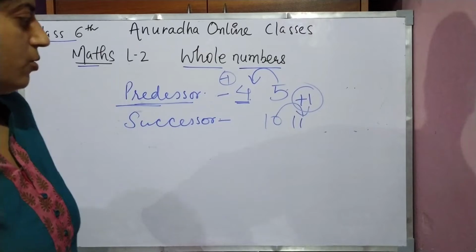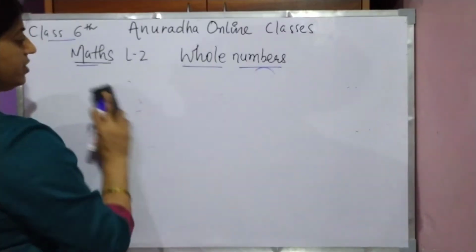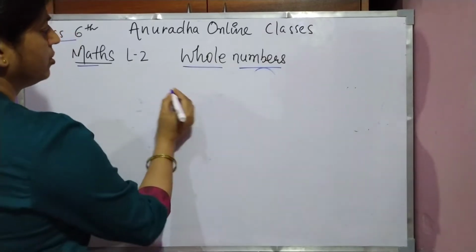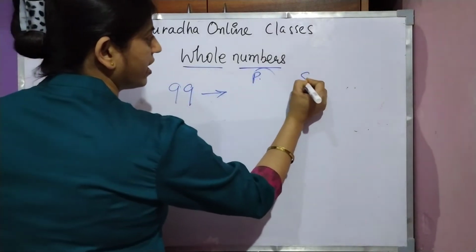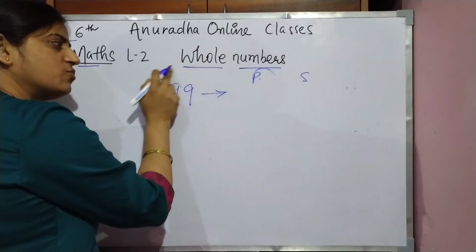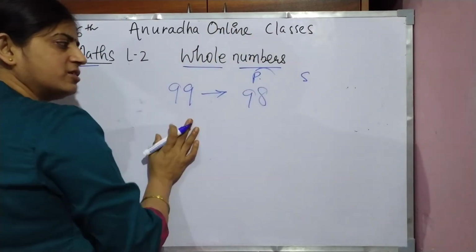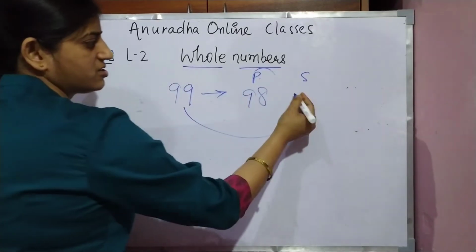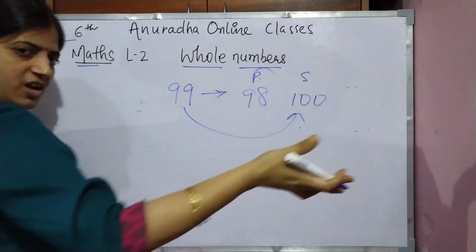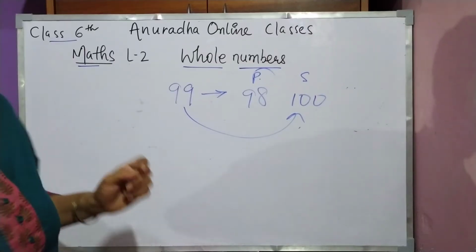Let us see the predecessor and successor of 99. The predecessor, just one step back, is 98. And the successor is just next, that is 100. So I think it is clear to you.